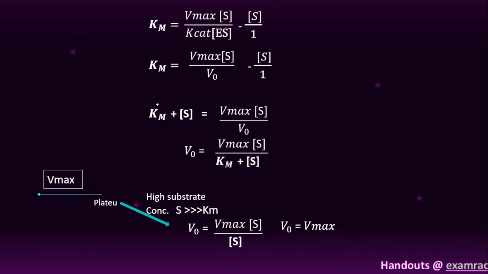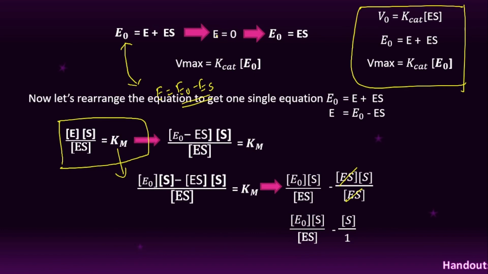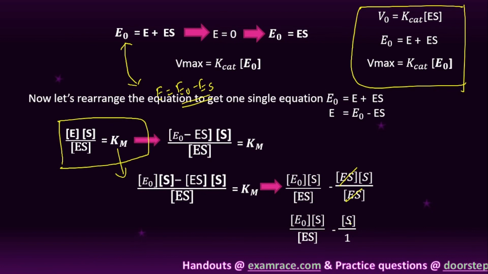Therefore here you can see, students, the Km is equal to, with V maximum, V maximum into S by K cat into ES. In the previous equation you can see E naught into S by ES is equal to S by 1.